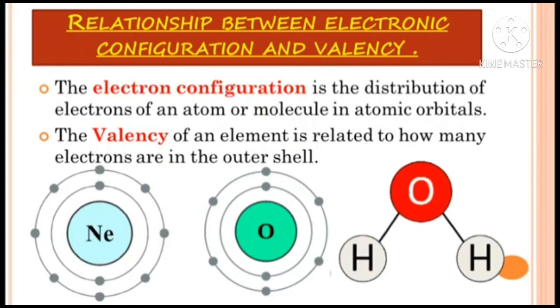So here you can see the example of a water molecule, that is H2O. As the octet of oxygen is not complete, what happens? It will form new bonds with the 2 hydrogen atoms and a new water molecule is formed.